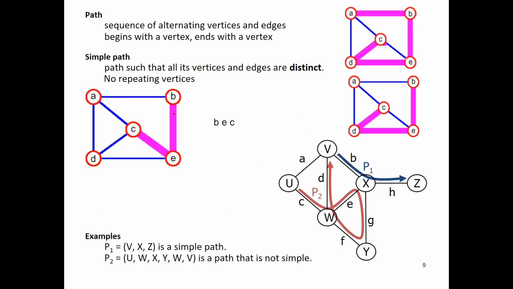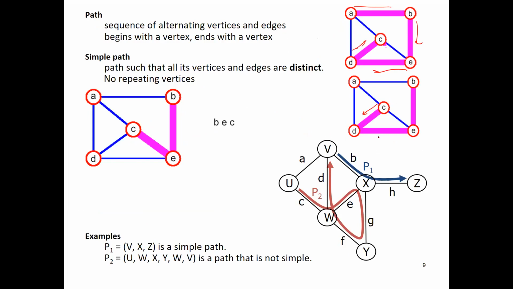There is one term called path. Path means it is an alternating sequence of vertices which shows the reachability from one vertex to another vertex. Like if I say a path from A to C, one path can be A to B, B to E, E to D, D to C. Another path from, say, C to B can be one path possible.